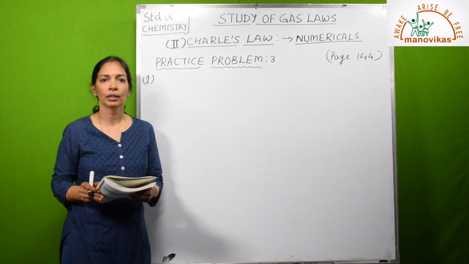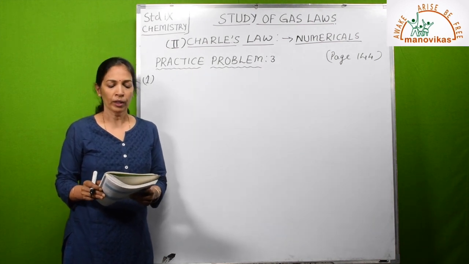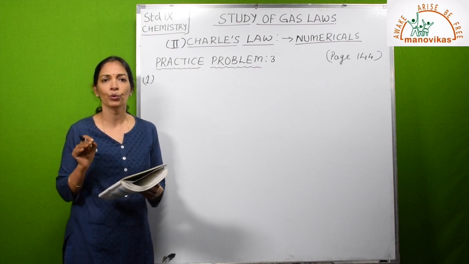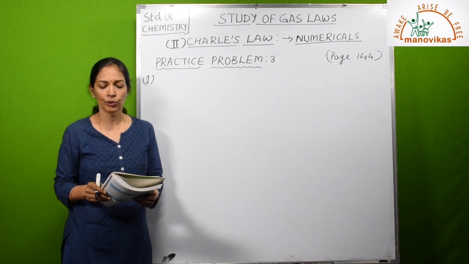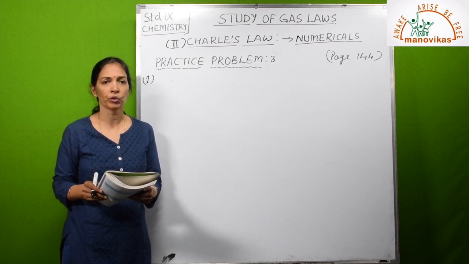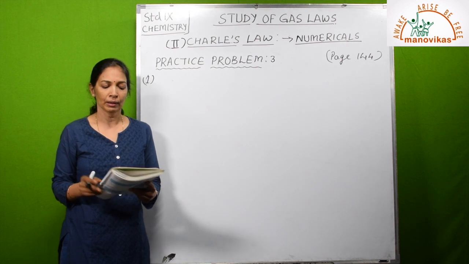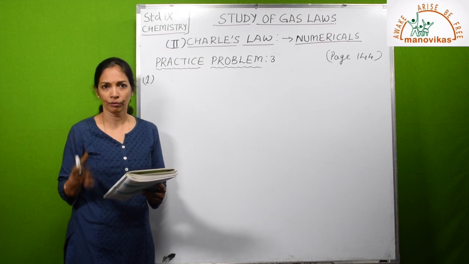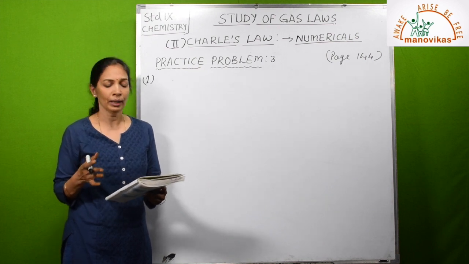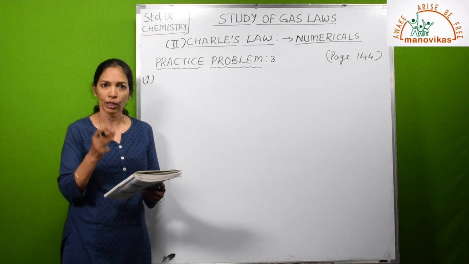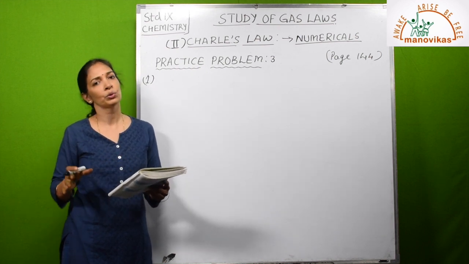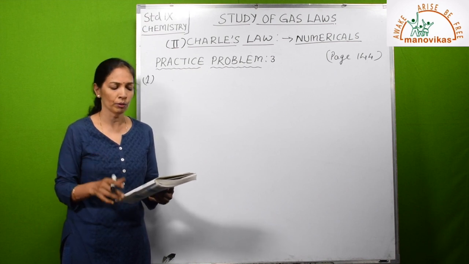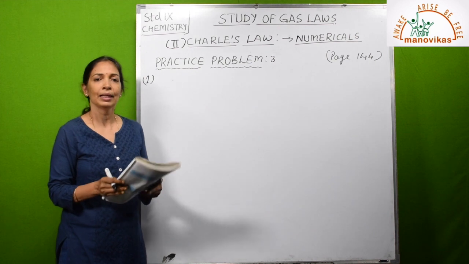Now practice problem 3, first sum. To what temperature must a gas at 127 degrees Celsius be cooled so that its volume is reduced to 1/5 of initial volume? Now see here, the number given is only the initial temperature. Final temperature is the question. The volume is not given, only the information is that whatever the initial volume, that will reduce to 1/5 because temperature is decreased, and volume and temperature are directly proportional over here. So let us see how to solve this sum.